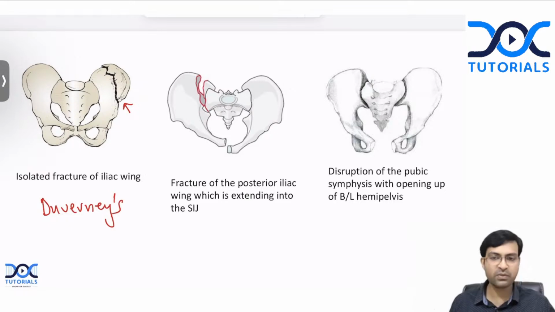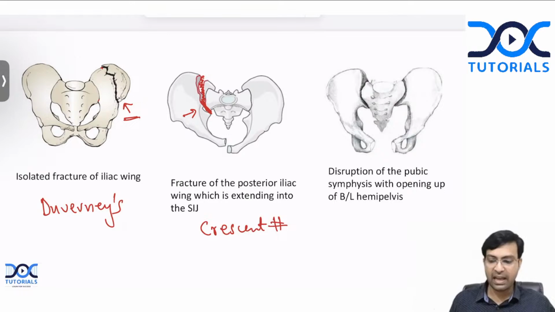This is Duvernay's fracture. Sometimes you can have a fracture like this, but it will enter into the sacroiliac joint. So fracture of the posterior iliac wing involving the sacroiliac joint. See, Duvernay's fracture is isolated. It is not involving any joint. But in case of this fracture, there is a fracture which is entering into the sacroiliac joint. This is what we call the crescent fracture.